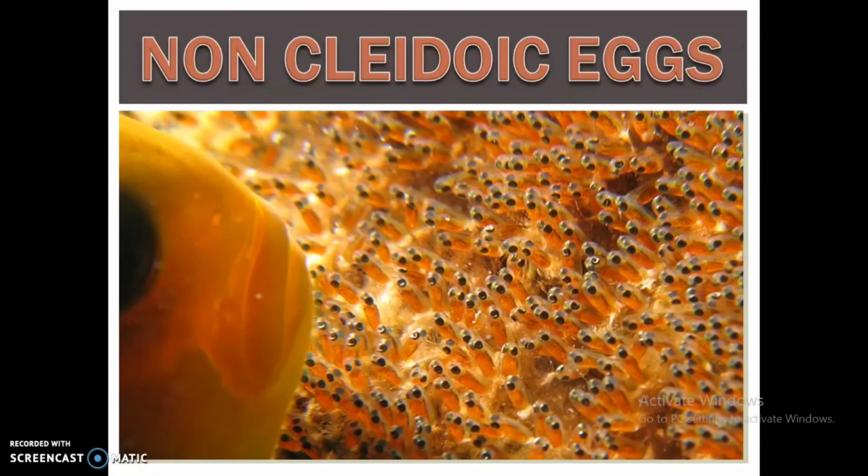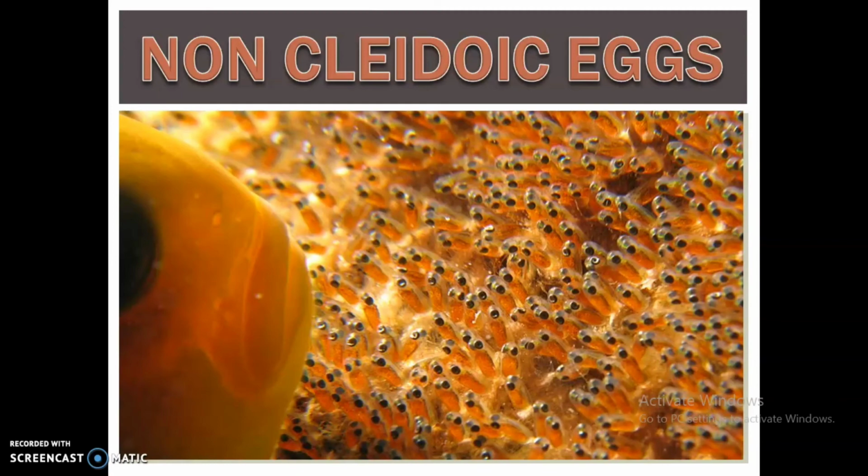Non-cleidoic eggs are eggs that have no shell in the outer covering. Mostly aquatic organisms like fishes and amphibians lay their eggs in water. There is no hard covering except a jelly coat. This type of egg is also laid by animals in whose case the development is internal, like mammals. Such eggs are called non-cleidoic.